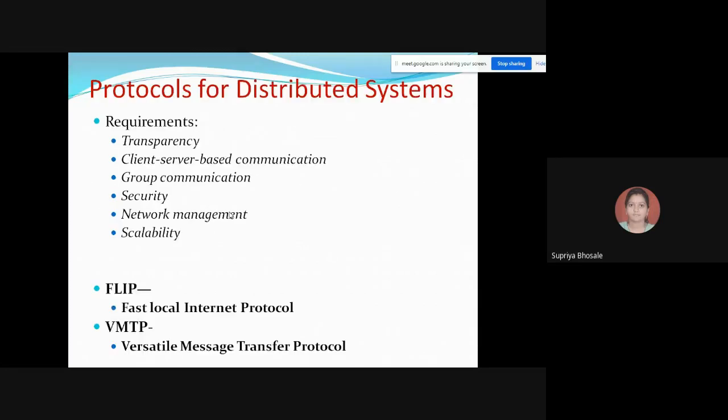Then next is the protocols for distributed system. Just relaxation for 2 minutes for me, not for you.